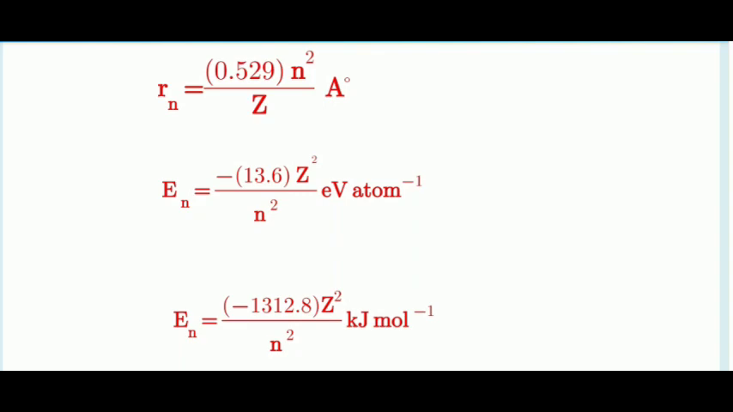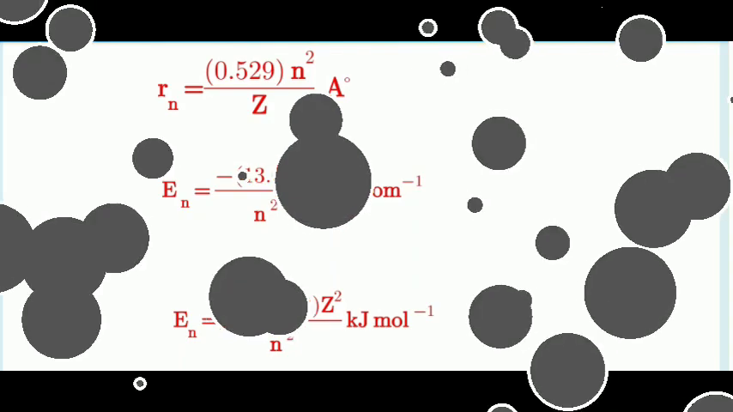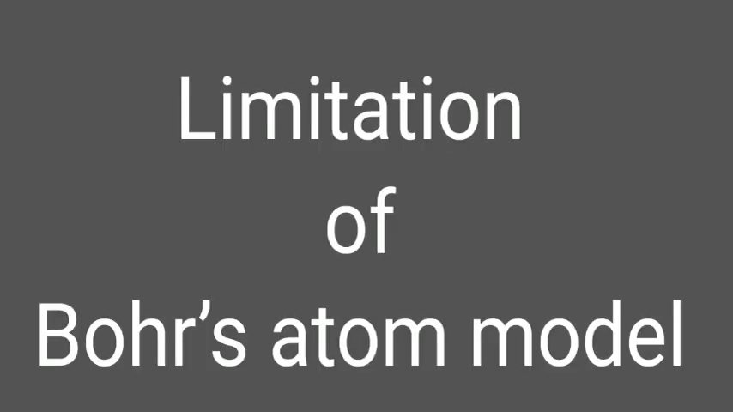By applying Bohr's postulates, you can calculate the radius of the nth orbit, as well as the energy of the electron in the nth orbit in terms of electron volt and kilojoule per mole. Bohr's atomic theory also has some limitations. We will now see the limitations of Bohr's atom model.